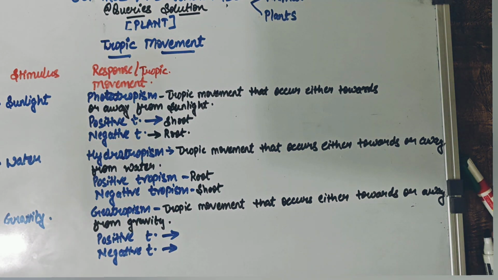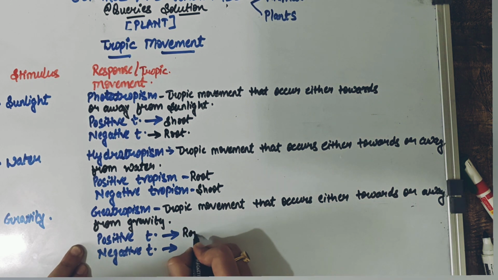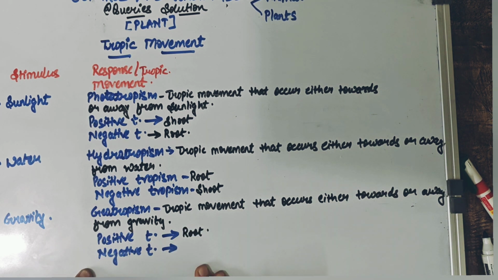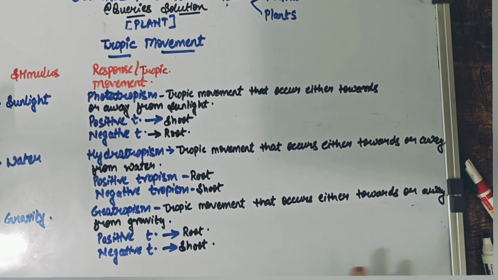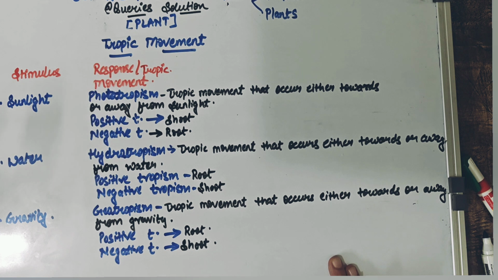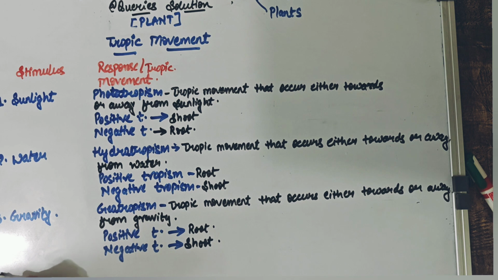So as we stated, let us quickly mention which part is going to show us positive tropism, so the roots of the plant, and which part is going to show us the negative tropism, so the shoots of the plant. Alright, so till here we have covered three different types of stimulus and three different types of positive and negative tropic activities, considering sunlight, water, and gravity. The next important stimulus that we have to understand is touch.